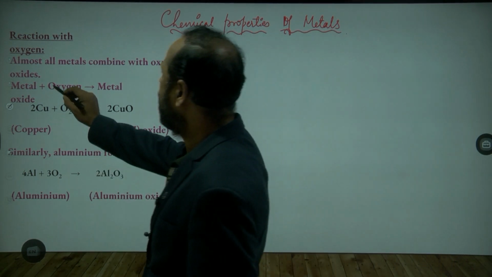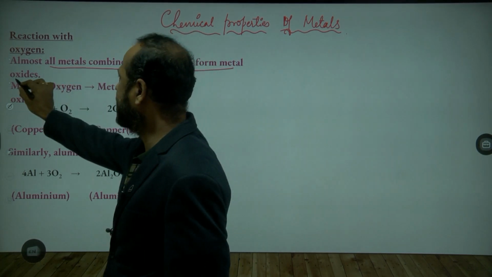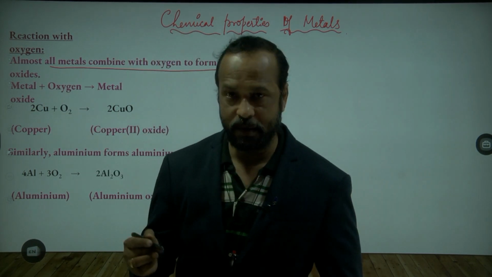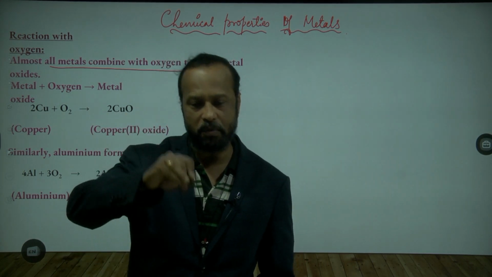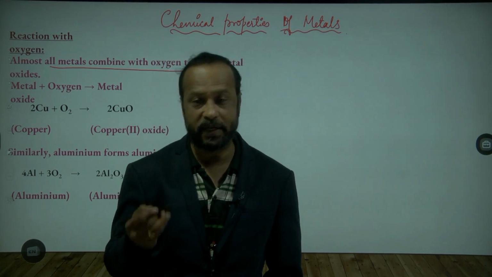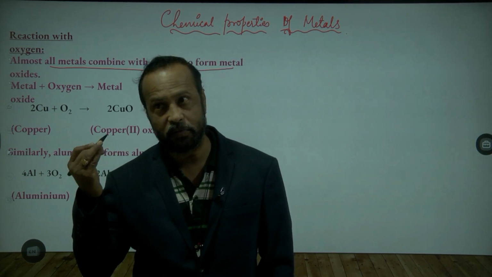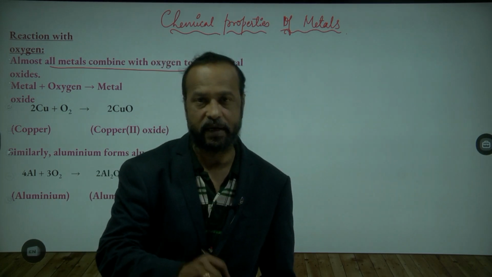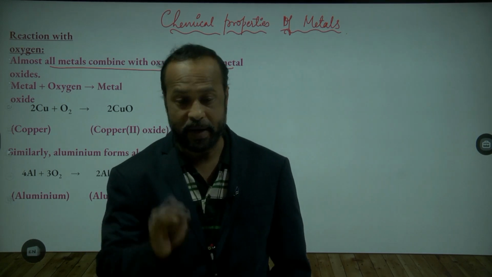So here you see almost all metals combine with oxygen to form metal oxide. To form what? Metal oxide. Like, for example, as I told you, magnesium, when burned in oxygen, forms magnesium oxide. Aluminium, when it reacts with oxygen, forms aluminium oxide. When calcium reacts with oxygen, it forms calcium oxide. So metals, when they react with oxygen, form metal oxides.